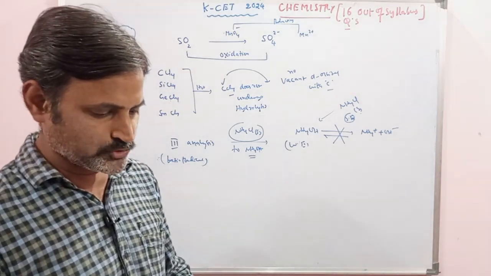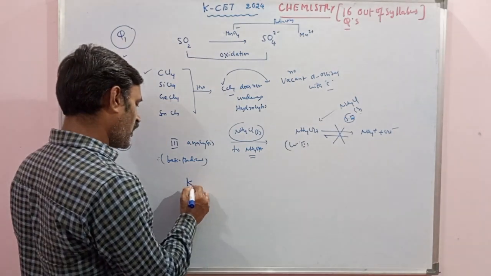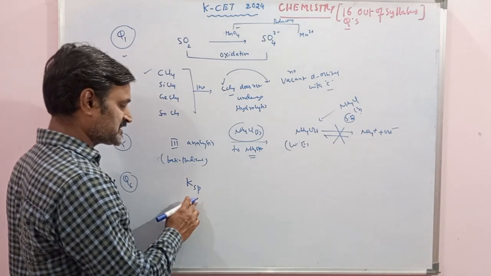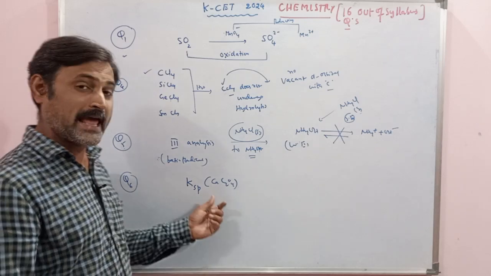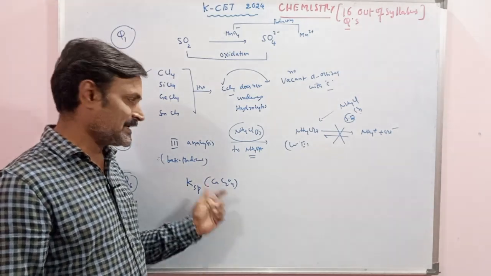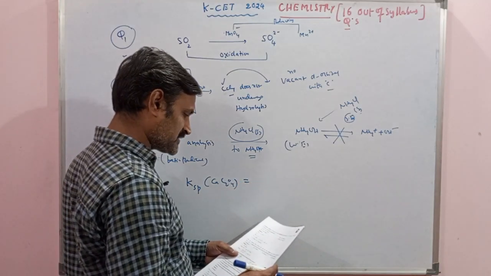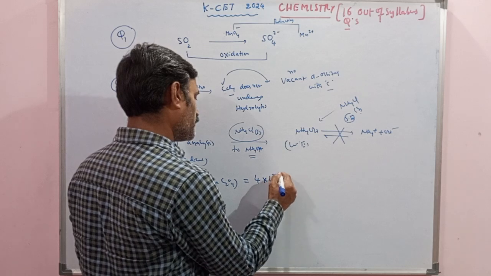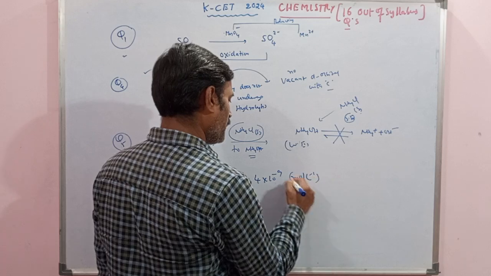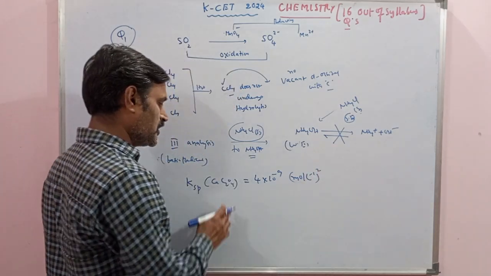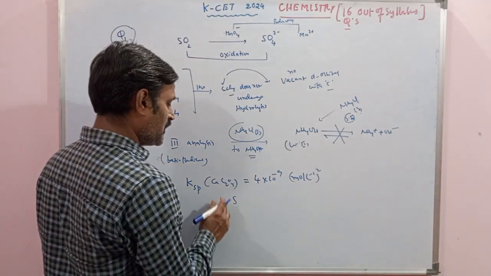Whereas question number 6, if you take the solubility product of CaC2O4, that means what is the solubility product formula? Symbol KSP that they have given for CaC2O4. What is CaC2O4? It is nothing but calcium oxalate. Calcium oxalate is an AB type of salt whose solubility product value, which is given to us in the question, is 4 into 10 to the power of minus 9 mole per liter whole square. Mole per liter whole square they have provided to us.